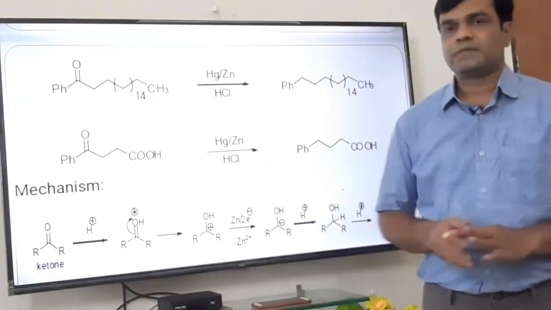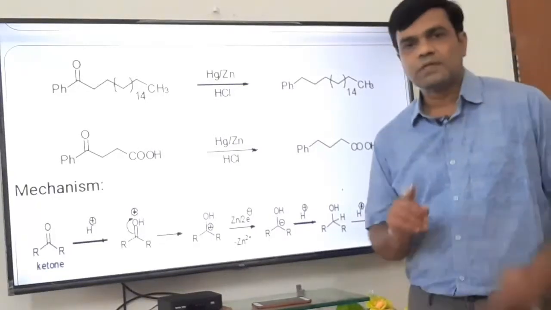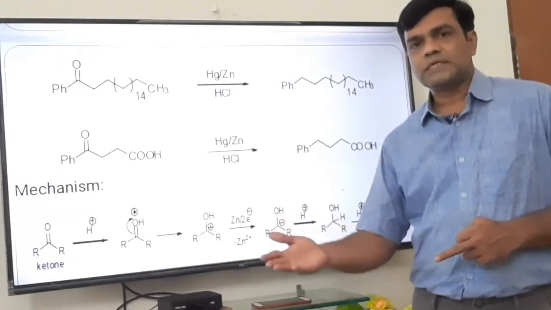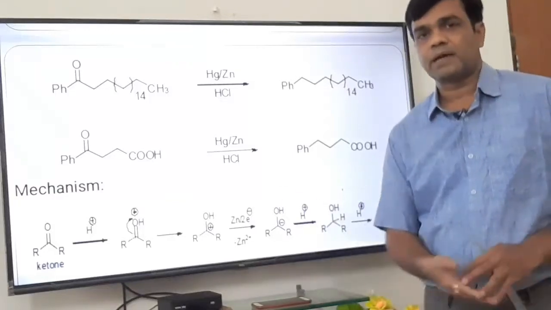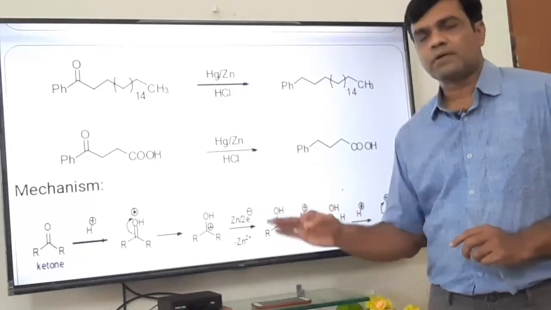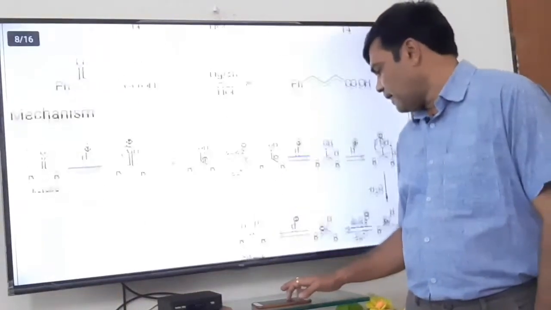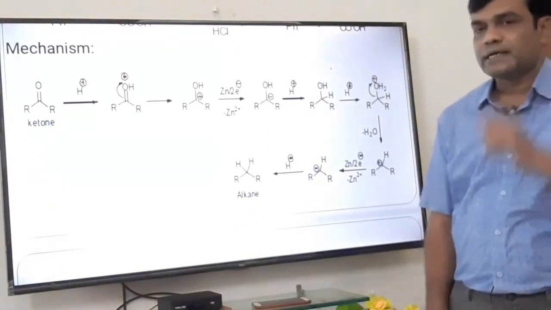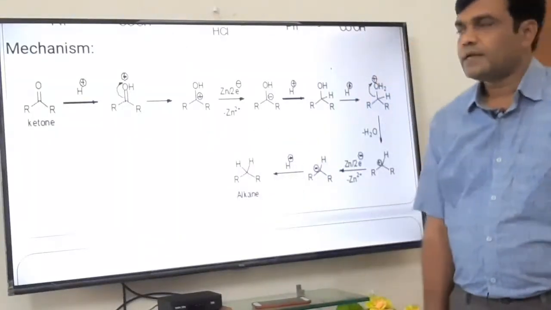So in all these examples what we have discussed, the other functional groups are not affected, only the carbonyl group of aldehyde or ketone is converted, not into CHOH, the alcoholic group, but to CH2. Okay, it is a reduction. Now, this is the mechanism which is very interesting. See, this is a ketone, a general example we have taken here.